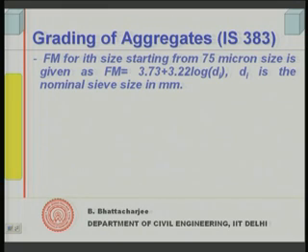So that's how it is defined. Let's look into the fineness modulus. The fineness modulus of the ith size, starting from 75 micron size, is given by a very simple expression. If you put di equal to 75 micron here, the d1, the least, you will find this value is equal to 0.